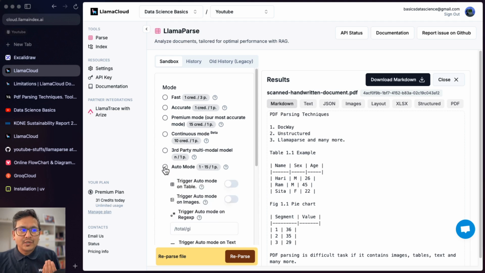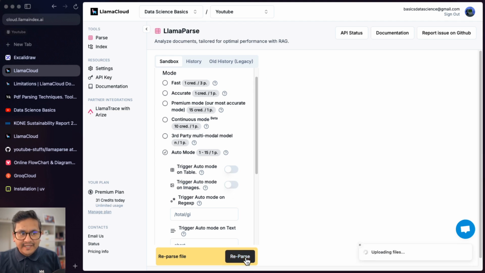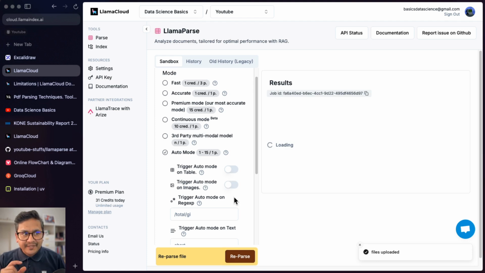And one thing here is we went through fast, accurate, and premium, but the good thing here is you can just go to the auto mode and say here trigger auto mode on tables. So if you don't choose this one, let's reparse one more time, right? So if I do the reparse, because now it is with the auto mode, and there is this accurate or premium, it chooses between those two if it finds the answer or not, right? If it finds the instruction that we provide.